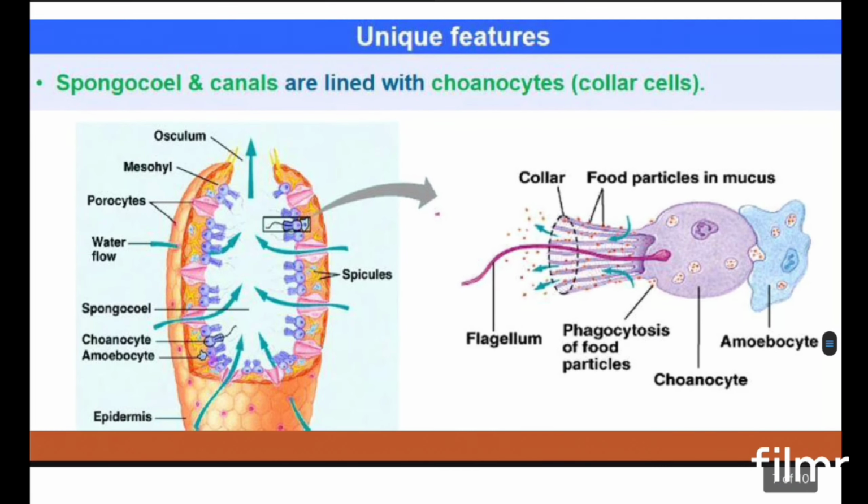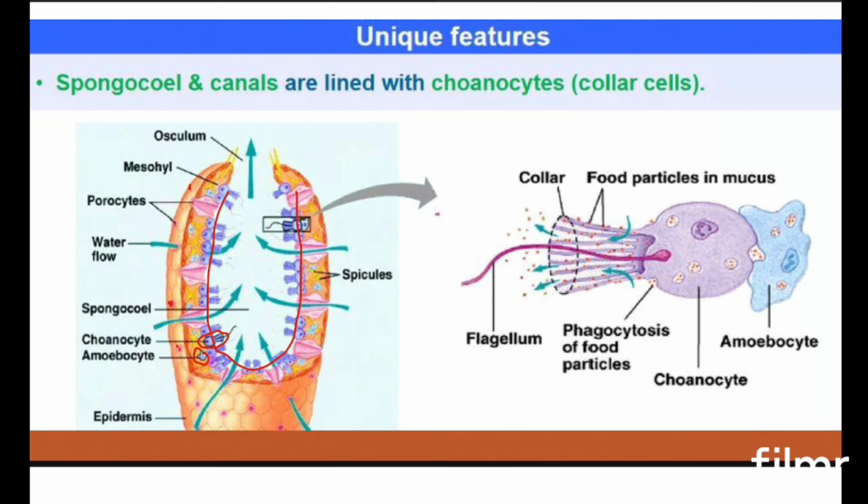Here you can see the spongocoel and the canals, and the specialized cells, which are called collar cells or choanocytes. This is the entire structure of the ostia; the small pores here are called ostia. The water will enter into this area, the spongocoel. You can see some specialized cells present here: choanocytes, the collar bearing cells. Another type is the amoebocytes. These are the main types of cells present here.